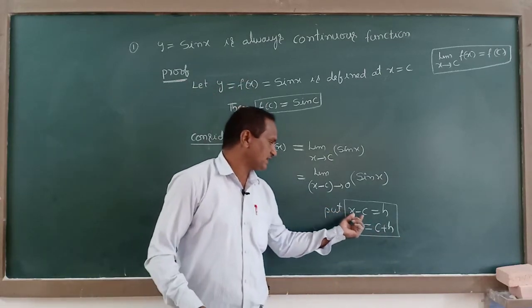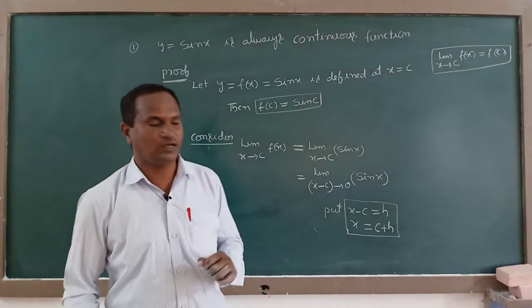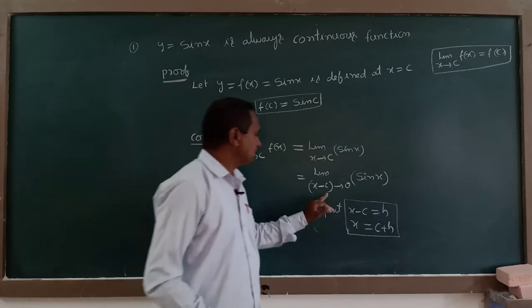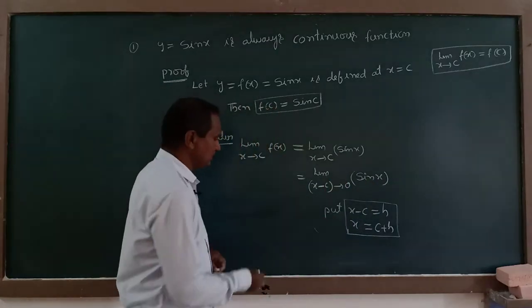Wherever you see the independent term x, put c plus h; wherever you see x minus c, put h. Now we substitute these in place of x minus c and x respectively.